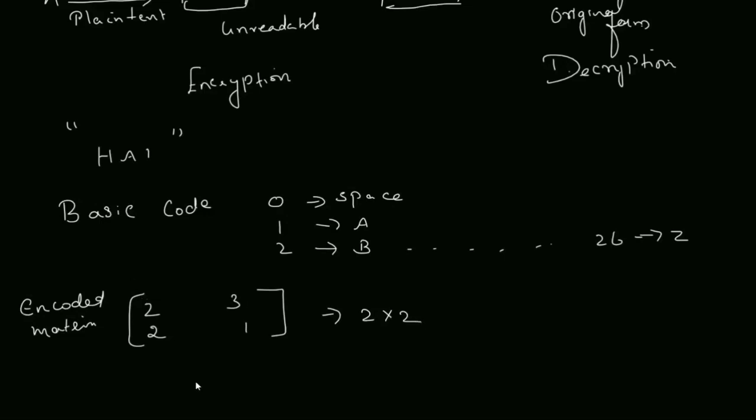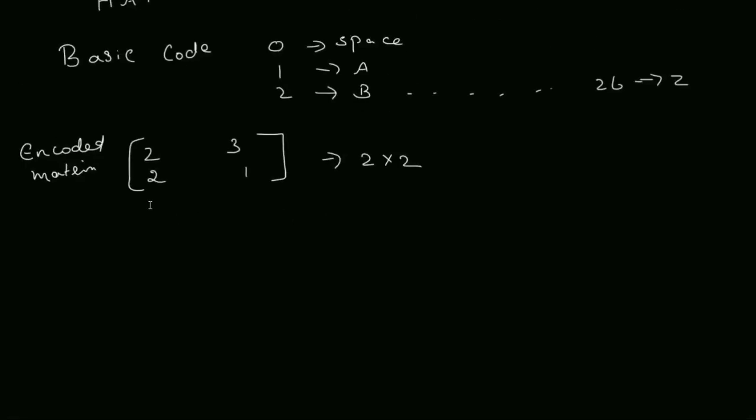Now I am going to write the message as a matrix, which I call the message matrix.